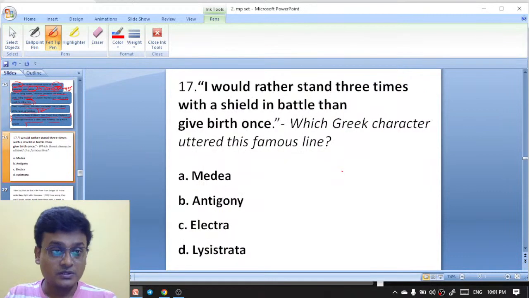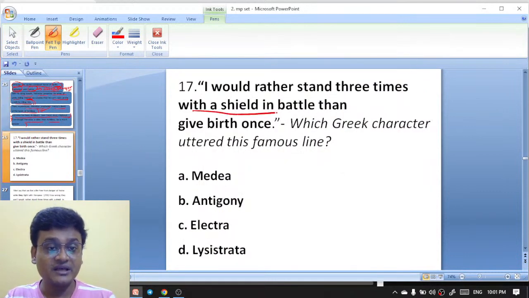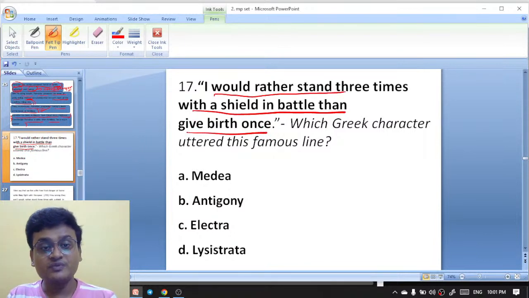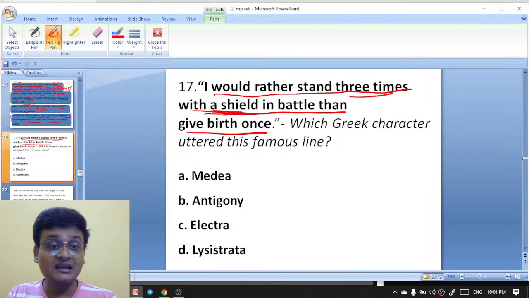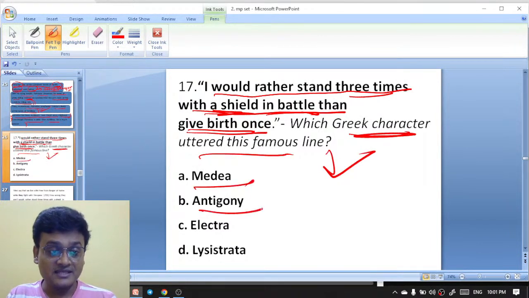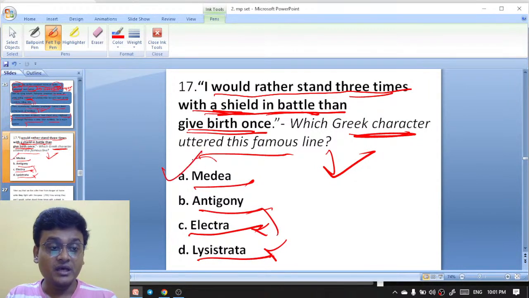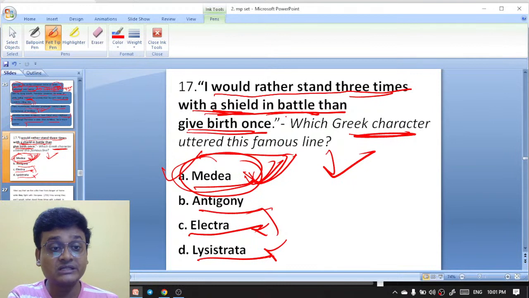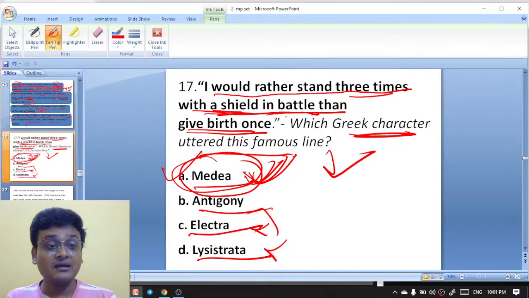I would rather stand three times with a shield in battle than give birth once. Which famous character says these lines? Which Greek character uttered this famous line? Medea, Antigone, Electra, or Lysistrata? It was actually Medea, by Euripides. Euripides has written Medea, and Medea, the titular character, is saying that I would rather stand three times with the shield in battle than give birth once.